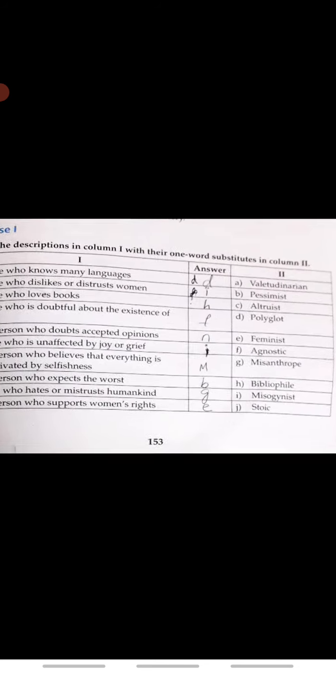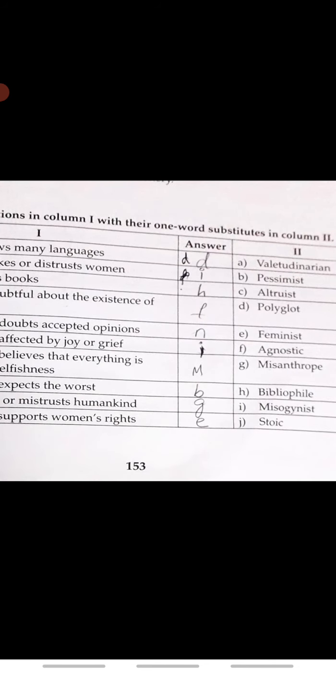The first one: one who knows many languages is a polyglot. The answer is D. Then, one who dislikes or distrusts women is called a misogynist, M-I-S-O-G-Y-N-I-S-T. I is the answer.